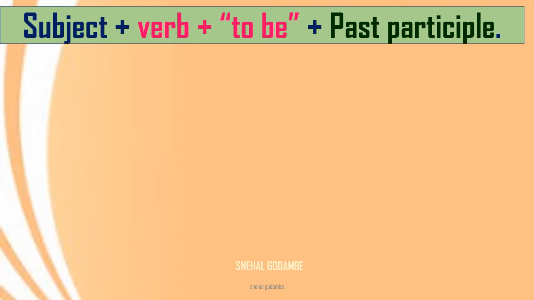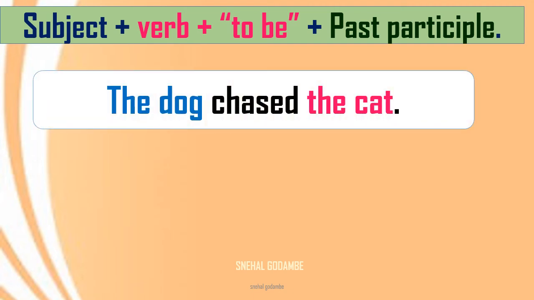Very easy examples we will take. The dog chased the cat. Now here in the first sentence, the dog is the subject, chased is the verb, and the cat is the object. Okay. So this is the sentence in active.